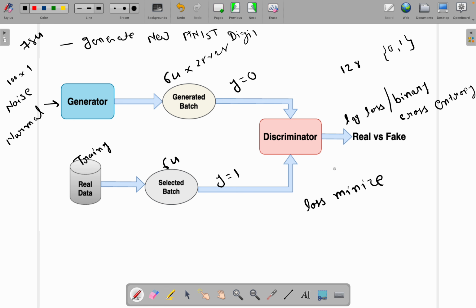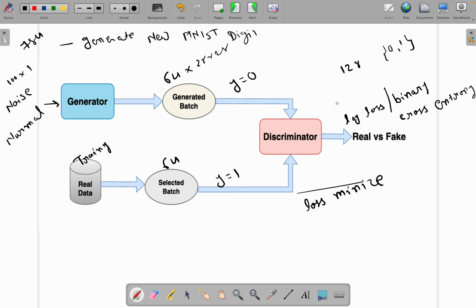That means the images generated by the generator are not similar to the training data, because the discriminator is able to distinguish these two classes very easily. That means the generator is not doing a good job of generating new images. So the discriminator's task is to minimize the loss.